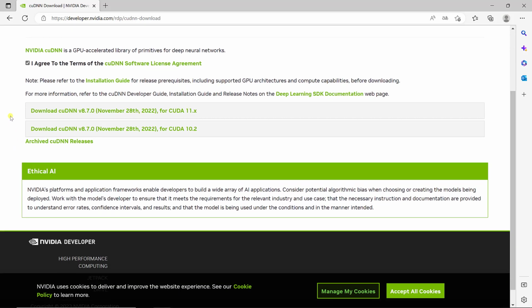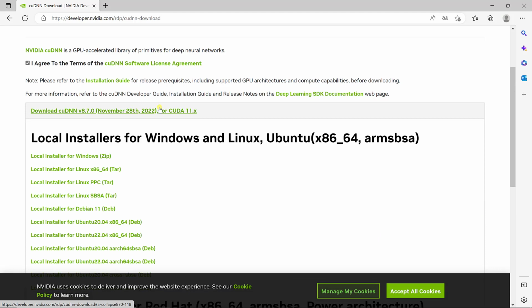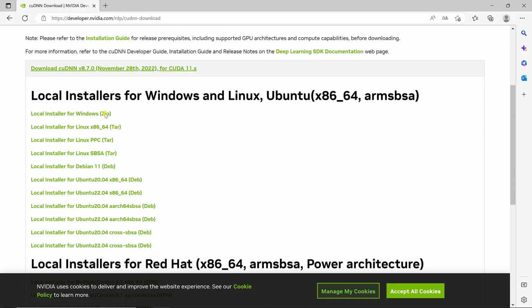And here you have the version for CUDA 10.2 or 11.x, and you have archived. So we have the 11.7, so that's going to work. And then just going to open, so we're going to download it for Windows.